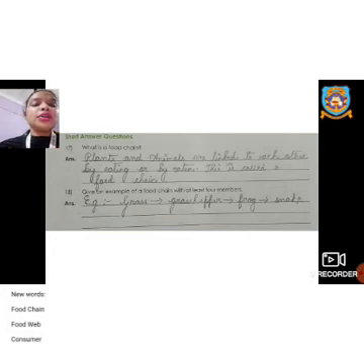Now here, question number 17, a definition has been asked. What is a food chain? That is already given in your textbook. Plants and animals are linked to each other by eating or being eaten. This is called a food chain. Plants fall into the category of being eaten, because animals or humans are eating the plants.